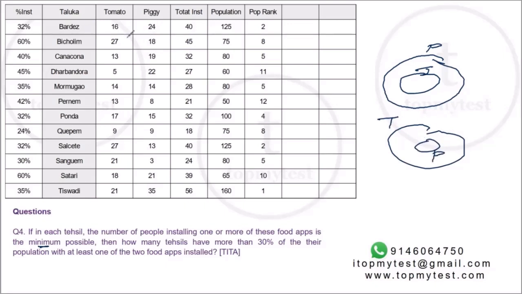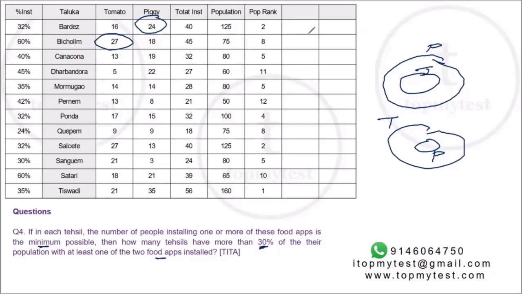So for Bicholim, tomato will be the superset, piggy will be the subset. So essentially I need to figure out the larger of the 2. Okay, I'm looking at the larger of the 2. This will be the number of apps which are downloaded. These are the number of people with apps. Okay, now the question is, how many tehsils have more than 30% of their population with at least one of the 2 food apps? So basically I need the larger number divided by the population, and I need the number to be more than 30%.